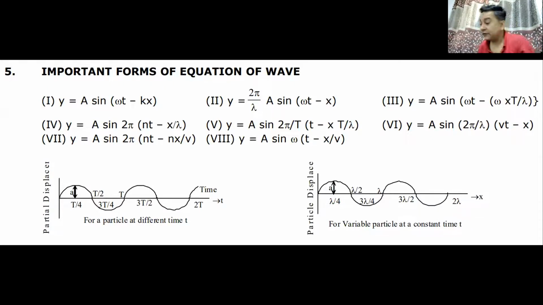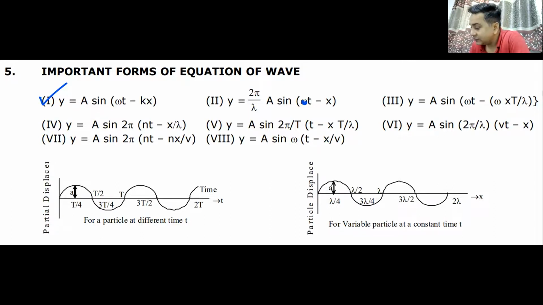We move ahead and see the different forms of equation of wave. There are 5, 6, 7, 8, 9, 10 different forms in which you can write this wave equation. This is form number 1, in which I remember it, omega t minus kx. Then you can put the value of k as 2 pi by lambda, and you can have different ways in which you can write this. Do we understand this? So these are the different ways in which it is written.